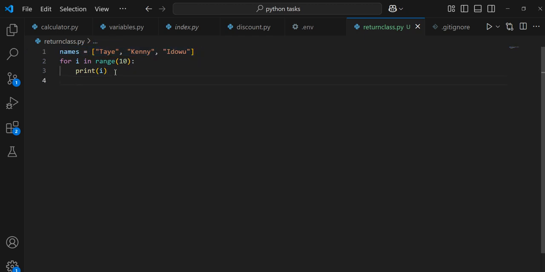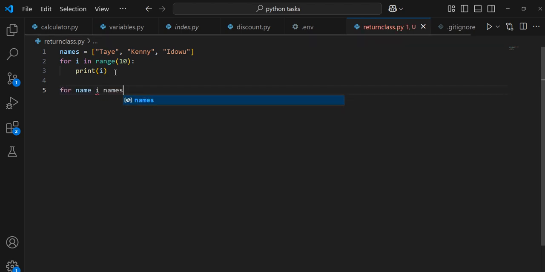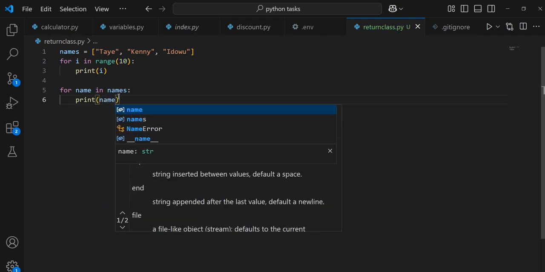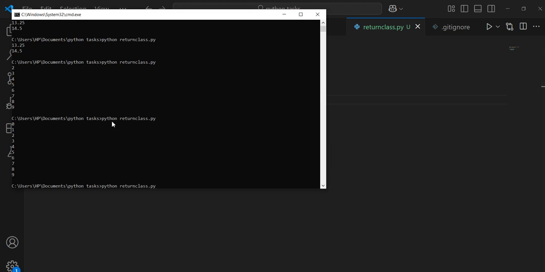In our last class, we said we can easily do that by saying for name in names. Please, are you with me? Yes. Alright. So in our last class, I explained that we can easily use for name in names, print name. And that's going to print each of the names for us.